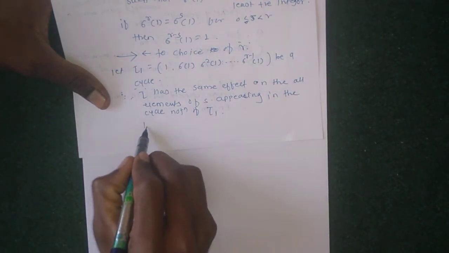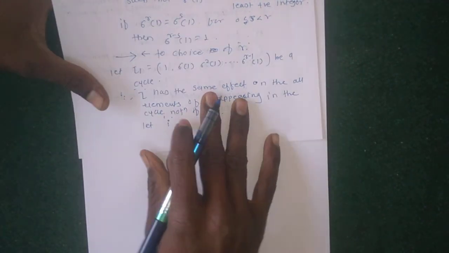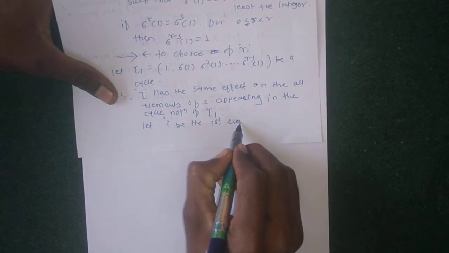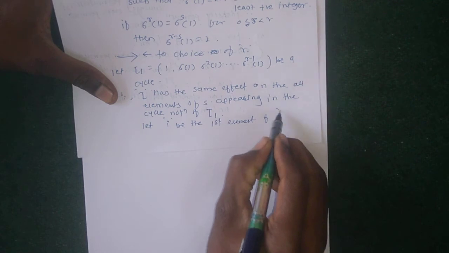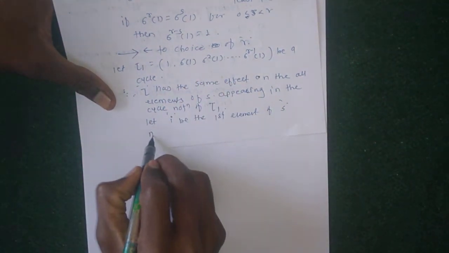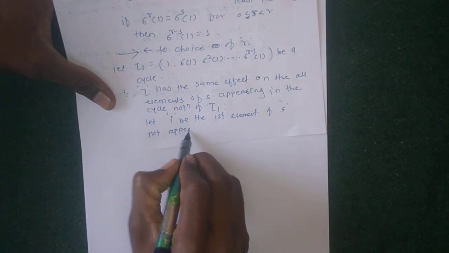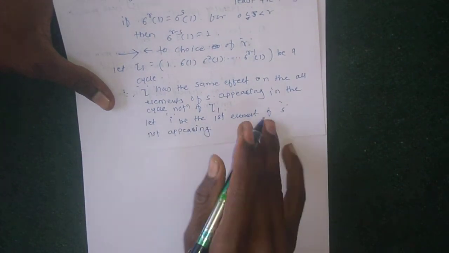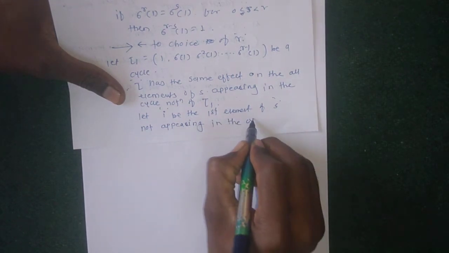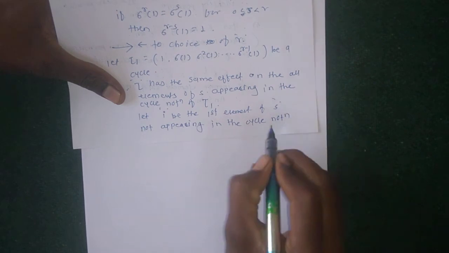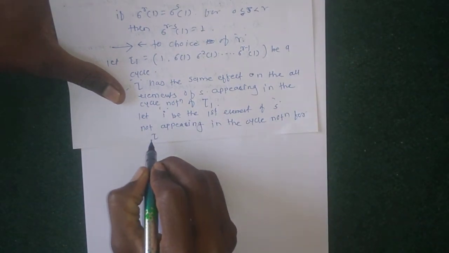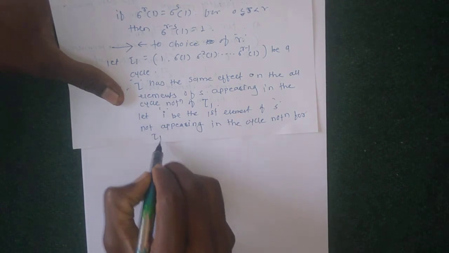Okay, let I be the first element of S not appearing in the cycle notation for tau 1.